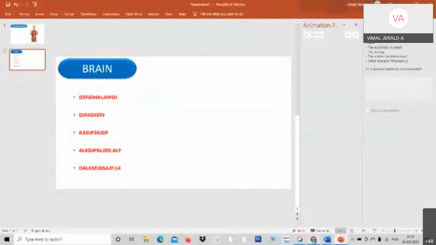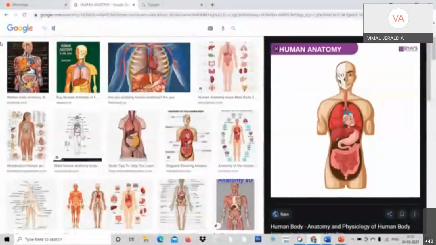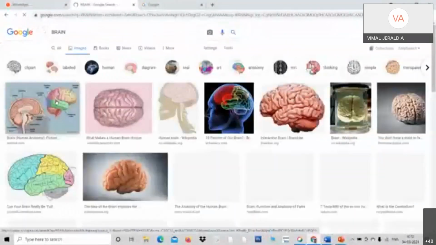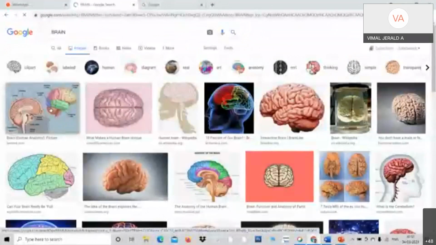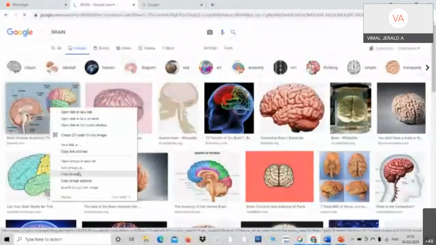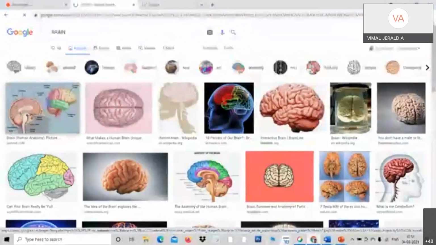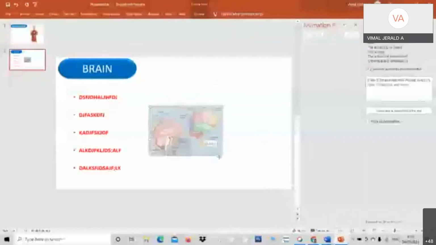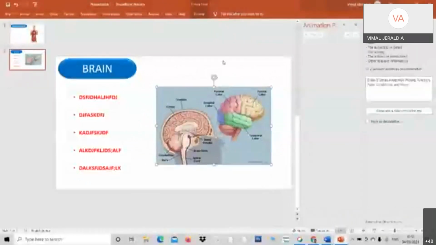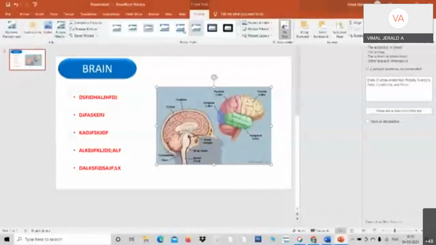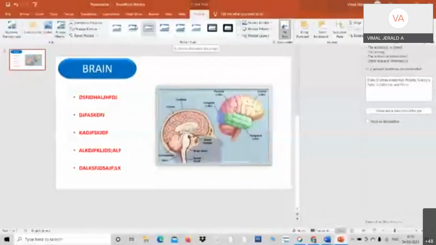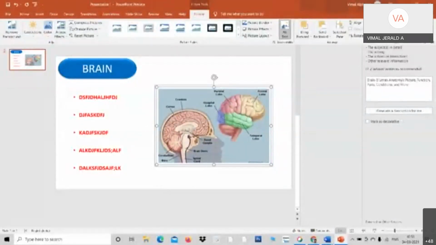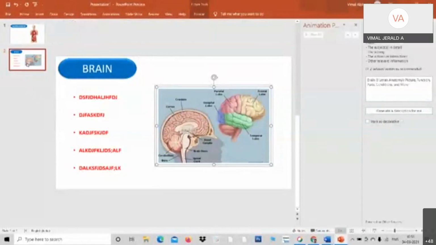And put the picture of the brain, or a video. You can also put videos instead of pictures. You can also insert videos here. Due to want of time, I'm not doing it, but please insert videos here, it will be much more interesting. So I've just copied the brain, and you please take relevant pictures. I don't have time, so I'm just taking some pictures and making it elegant. And copy this and go.